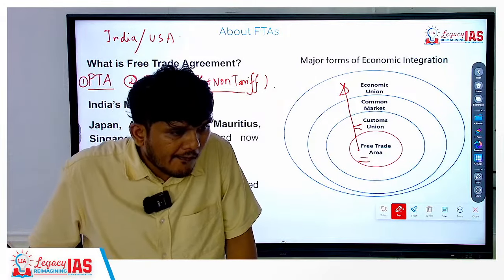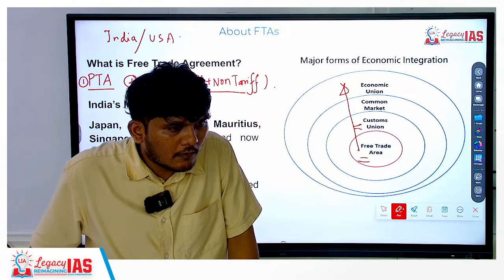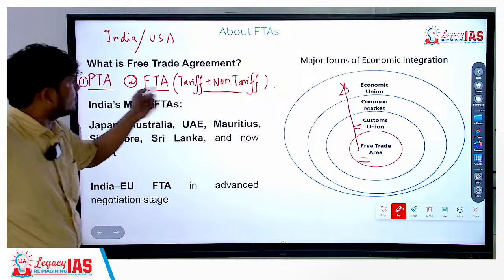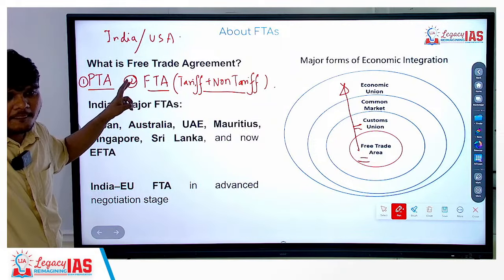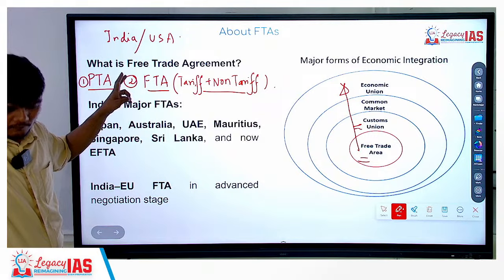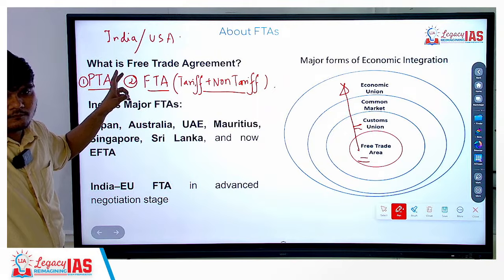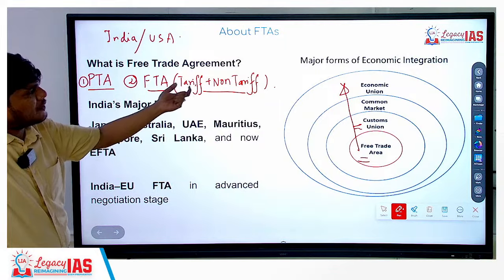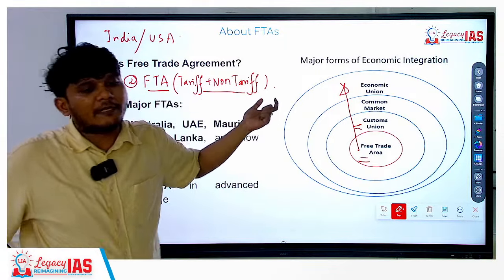Non-tariff barriers are allowed in the PTA and FTA, I guess. No, no, in FTA this is... so what is the difference between PTA and FTA? Preferential trade agreement is only having the goods, with the negative list and the non-tariff barriers also included. Yes. No, in free trade agreement you will remove the non-tariff barrier also.